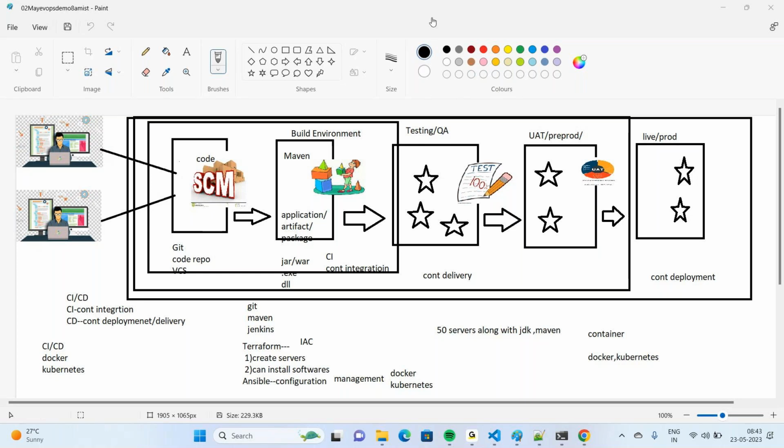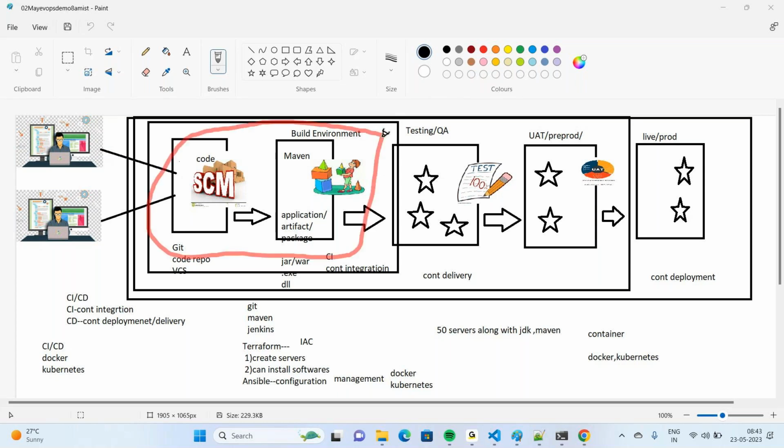Now here as a DevOps engineer, we are going to create two types of pipelines. One is a CI pipeline, the other one is a CD pipeline. CI stands for continuous integration, CD stands for continuous deployment or continuous delivery. So what is meant by CI? Continuous integration.